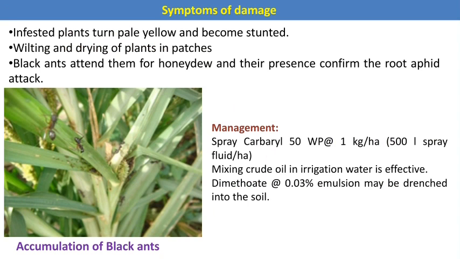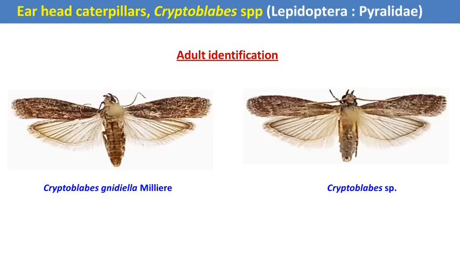Here carbaryl, or we can also use phorate, for soil application purposes. Then mixing crude oil in irrigation water is also effective. Then dimethoate emulsion may be drenched into the soil, which is also effective. Or in biological control, we can also use Verticillium lecanii for soil drenching. Okay.